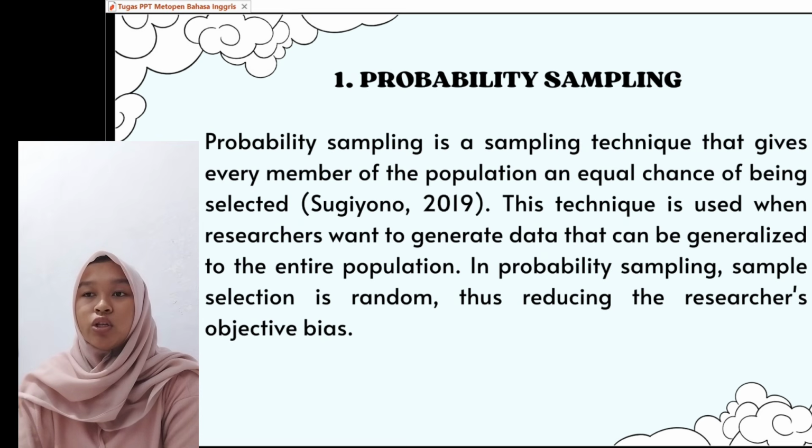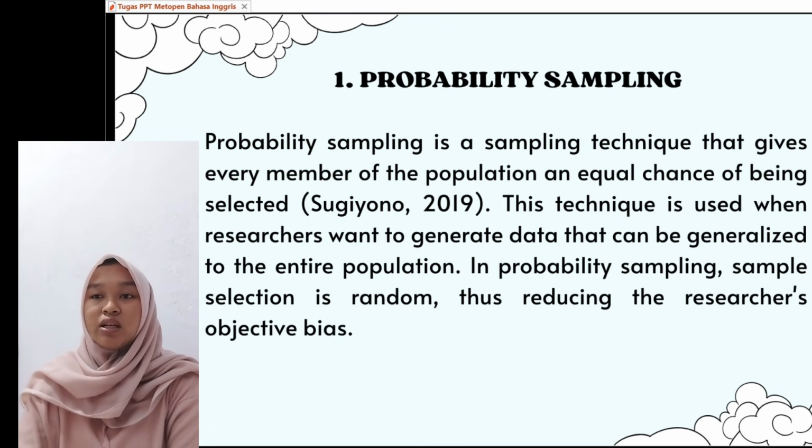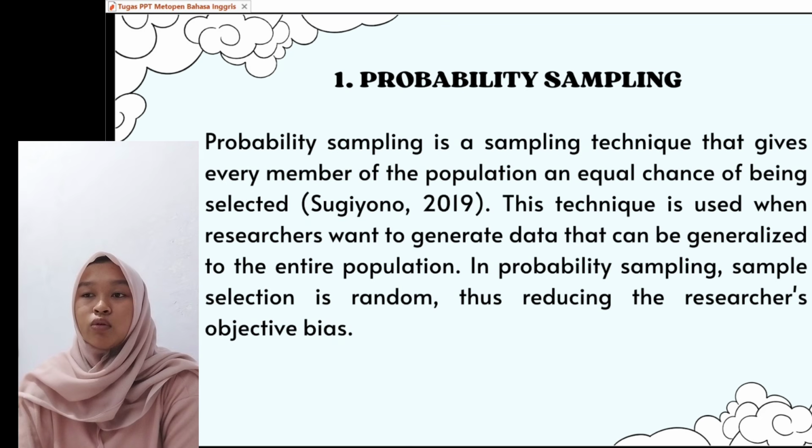Probability sampling not only emphasizes equal opportunities for each member of the population, but also requires a clear sampling frame so that all members of the population can be properly identified. Through the random selection process, this technique allows researchers to conduct statistical inference, namely drawing conclusions from the sample to the population scientifically, thus closely related to the external validity of the research.